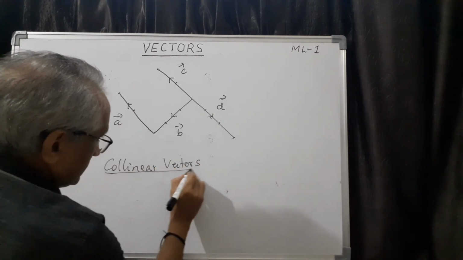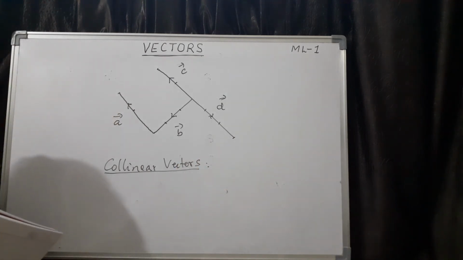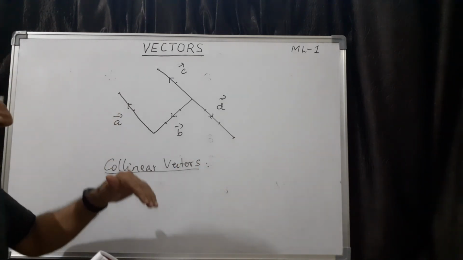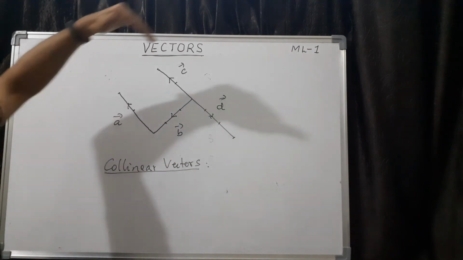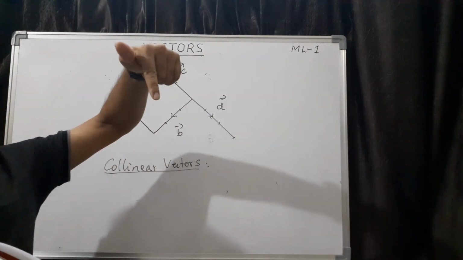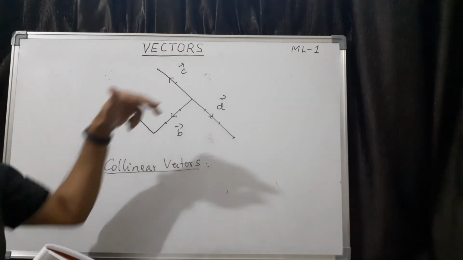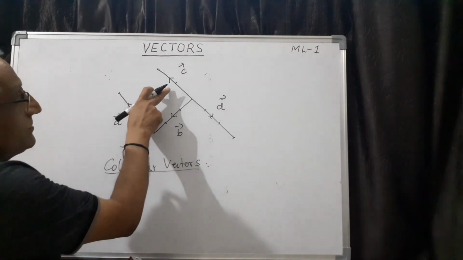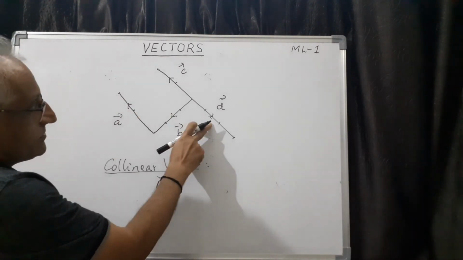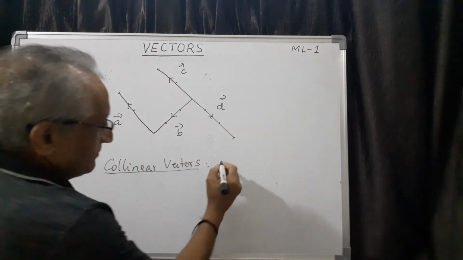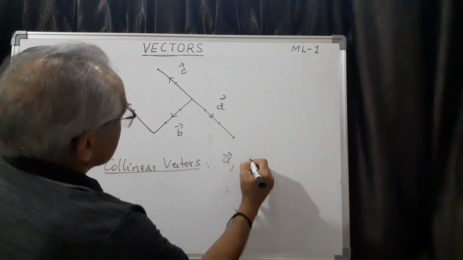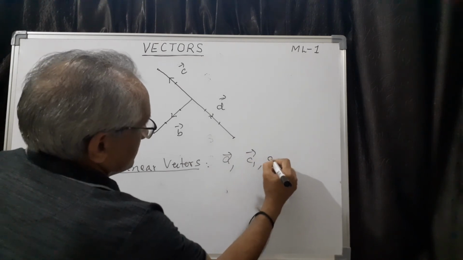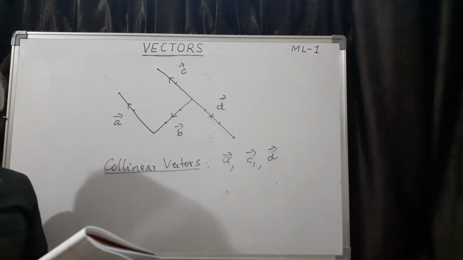And I made it very clear the definition. Collinear vectors means the vectors which are parallel to a given line irrespective of their magnitude and direction, they are called collinear. Definitely collinear vectors are A is parallel to C, A is also parallel to D and C, D are on the same line. So A vector, then C vector and D vector, these are the collinear vectors.